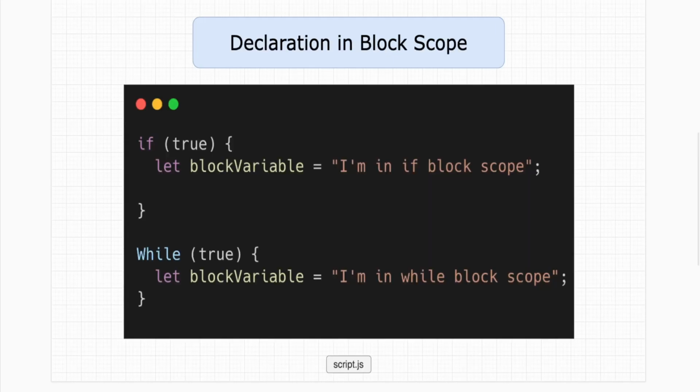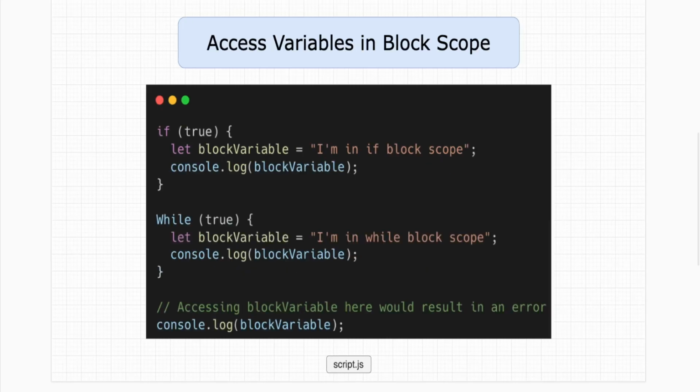In this script I have defined an if statement and a while statement, and in both blocks I have defined two variables named block variable. We can only access these variables inside the if statement and inside the while statement, because whatever code we write inside a block is confined to that block only.